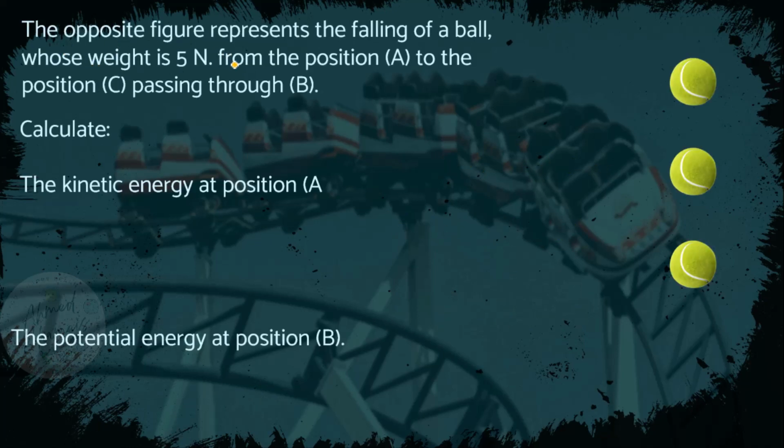The opposite figure represents a falling ball whose weight is 5 Newton from position A to position B, passing position C. So the kinetic energy at position A will equal 0, because position A is the top.